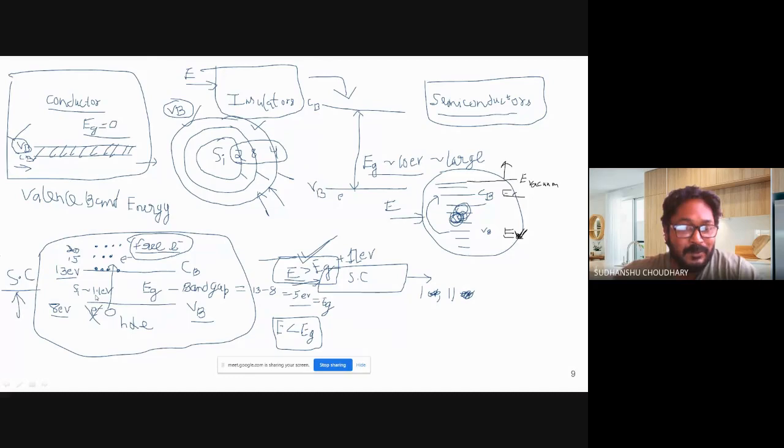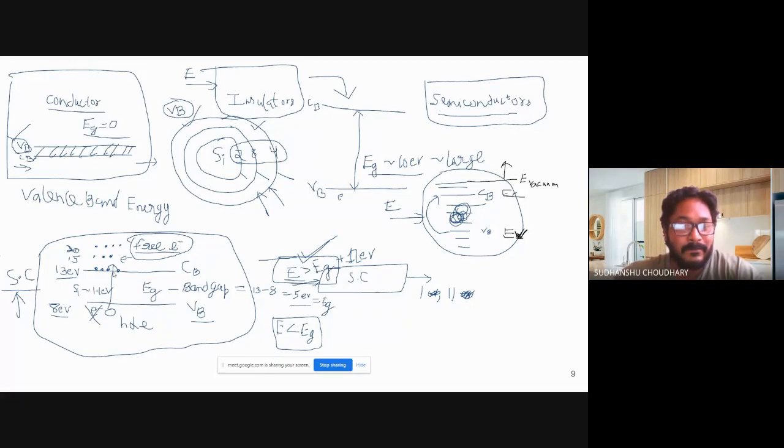Electrons are bounded here in the valence band. At this energy level, they are bounded to the electrons of other atoms. That bond breaks at this much energy, 1.1 eV. So when that bond breaks, the electron moves from valence band to conduction band.